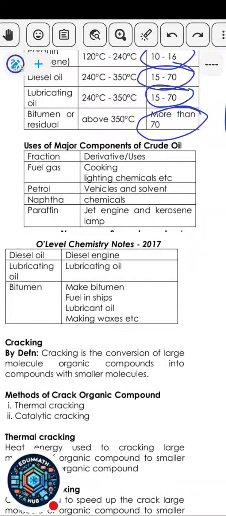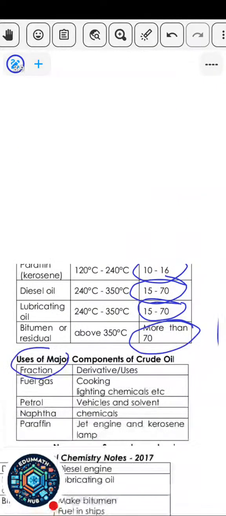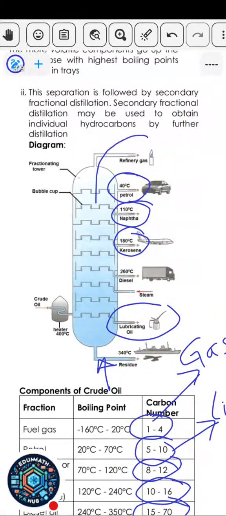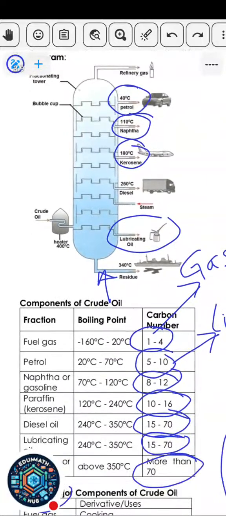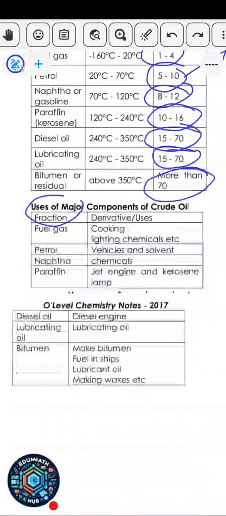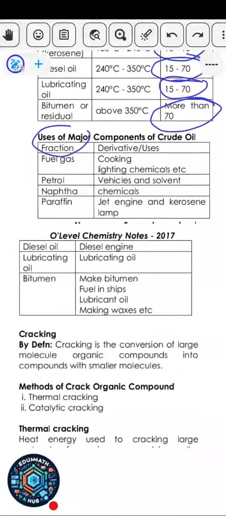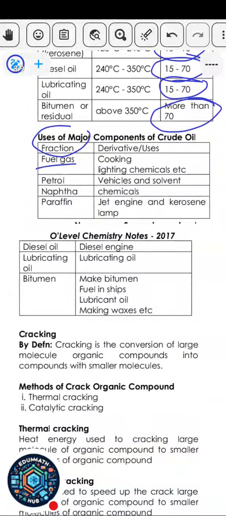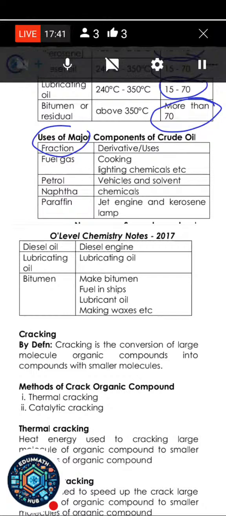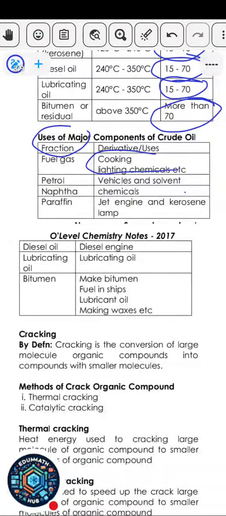Okay. Now, uses of major components of crude oil. What are they used for? So this is the fraction here. The fraction just means which part of the product being distilled you are talking about. Is it kerosene? Is it diesel? Is it lubricating oil? Is it residue and so on? So that's the fuel gas. That one is used for cooking, which is the one we just talked about. That part is basically your normal methane, butane, all those ones that you buy from the filling station.